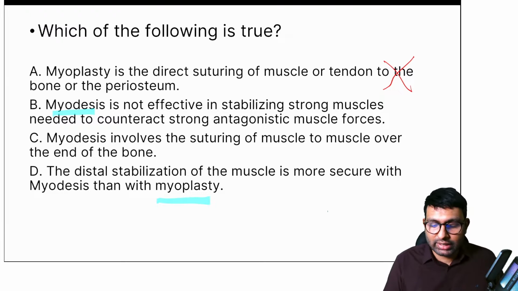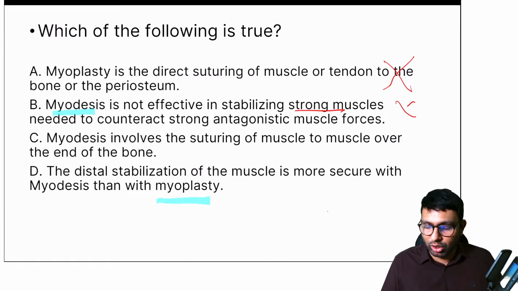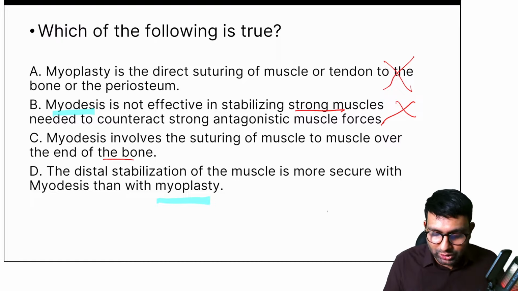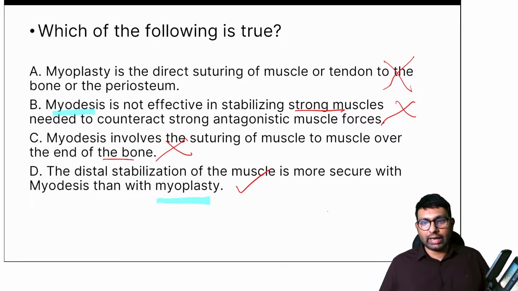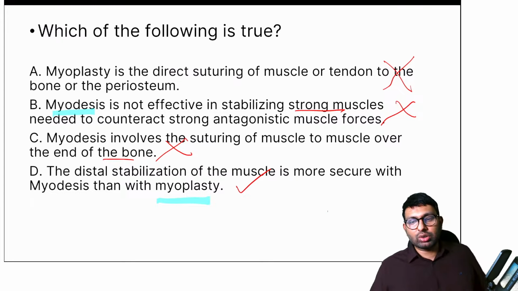Next, it says that myodesis is not effective in stabilizing strong muscles. It is effective. It is a very good way of stabilizing. So this is again wrong. Myodesis involves suturing of muscle over the end. No, this is myoplasty. So this is again wrong. So the answer is D. You're right, Debraj, you're right. It is D. Dr. Jain, it is D.